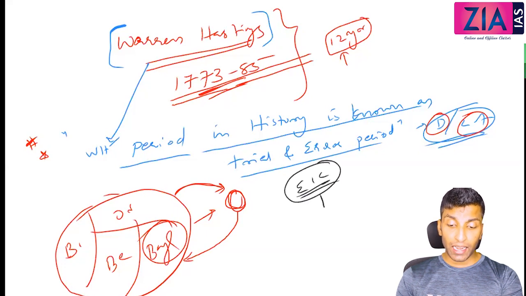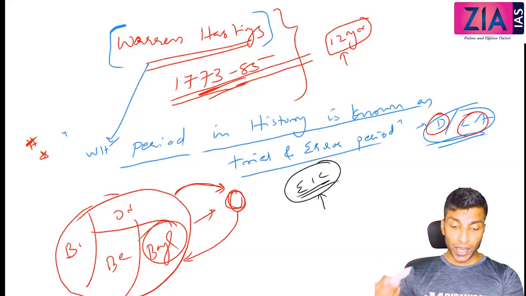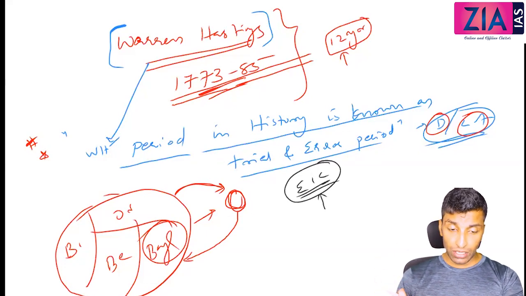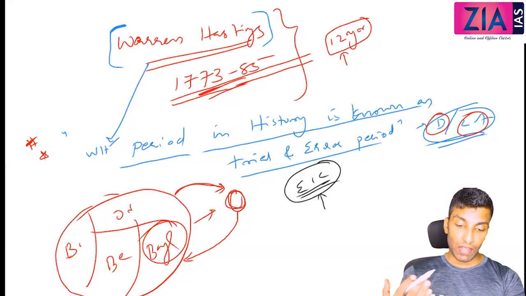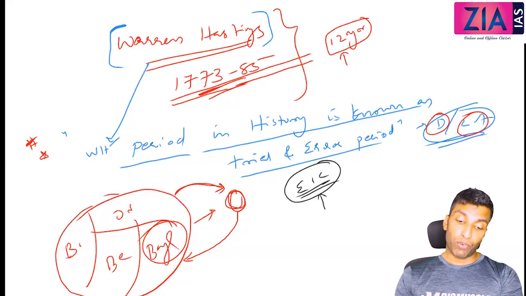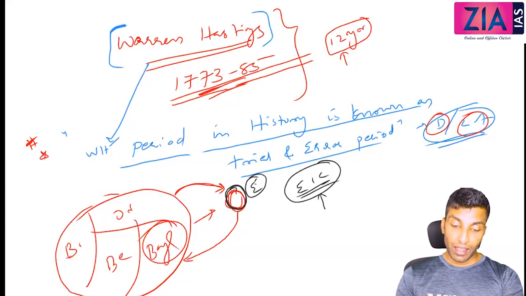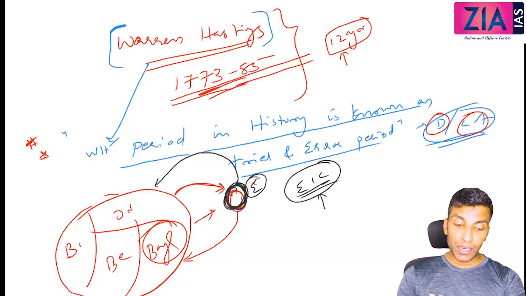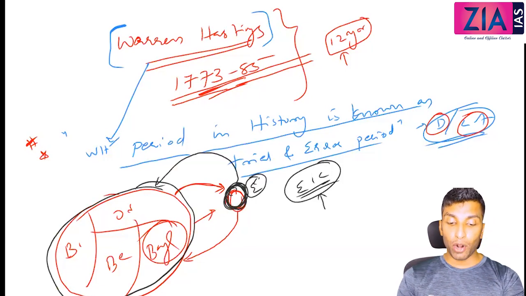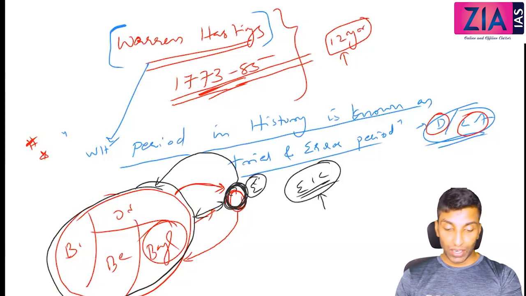Most importantly, they were not experts in administration. The East India Company is mainly a trading company, so they were related to business and trading, with no prior experience in administration. So they are going to make some mistakes here, and through those mistakes only they actually learned. One more thing: the queen of this country has only this much area, whereas the owner of a private company has this much area. That will create problems between the queen and the Governor General also. Ego problems will also be there.